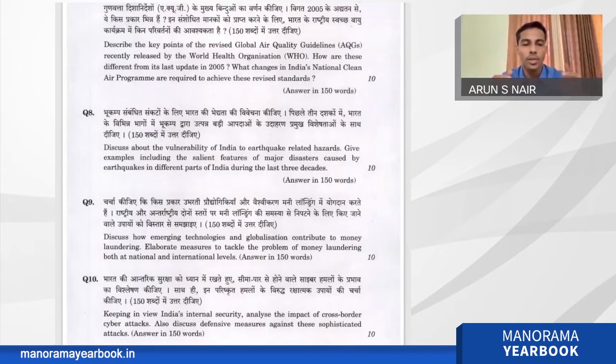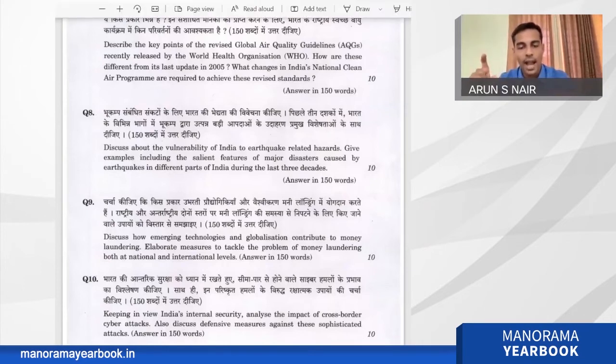And in money laundering, there are 3 important stages. First one is placement of the money, and second thing is layering of the money, and third is the integration into the pipeline. So these are the 3 stages of money laundering, and I believe that it is better to discuss the first part in these 3 stages. Like how the emerging technology and globalization contribute to the placement of the money and layering of the money, and then thirdly the integration of the money.